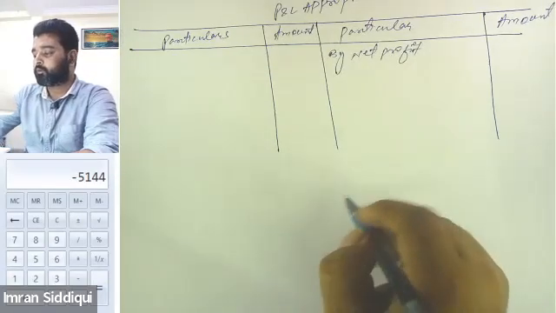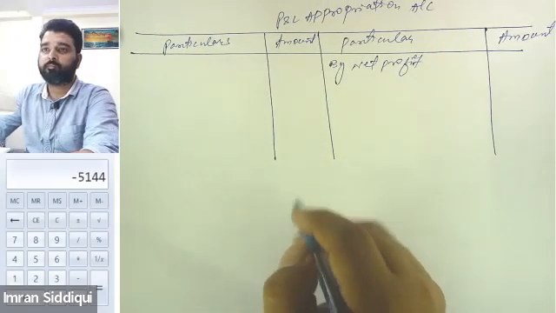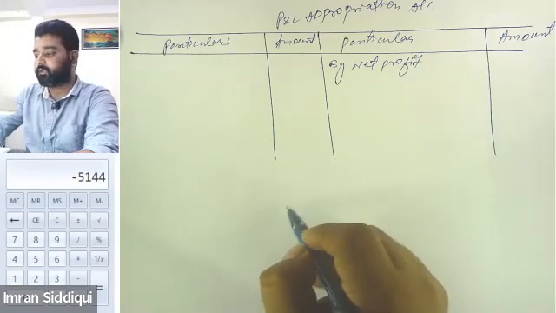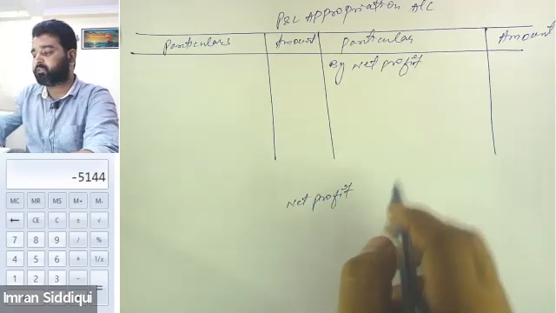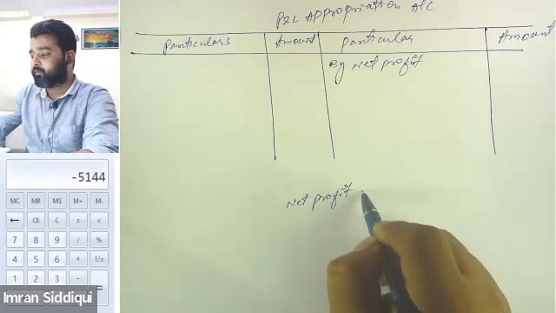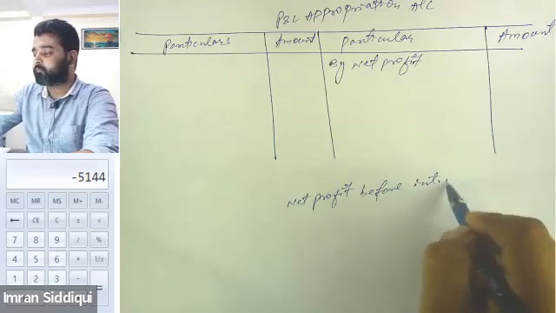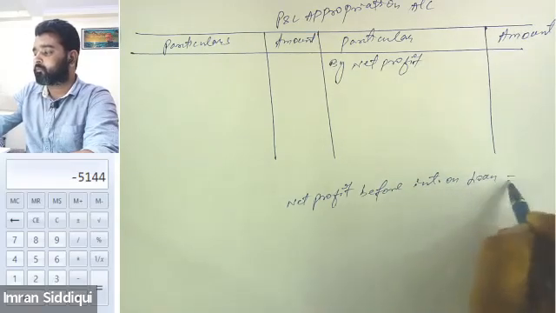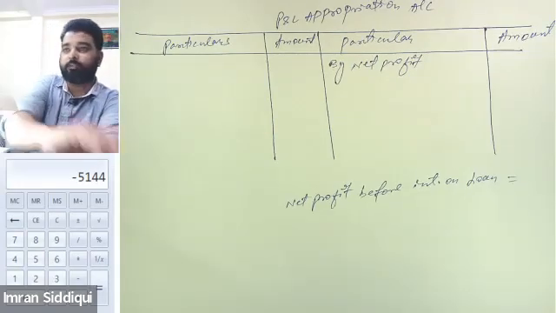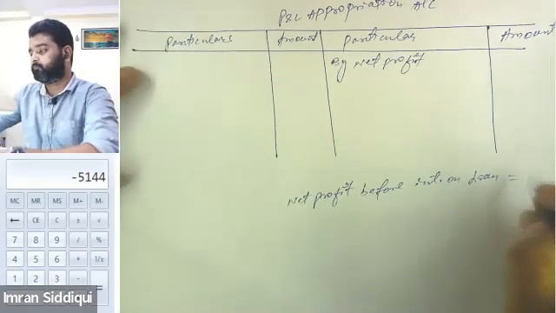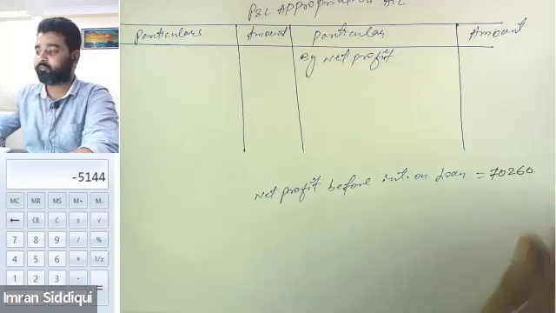Let me show you. The profit given in the question, don't write it down, just try to be attentive and understand. Net profit is given in the question, but this is before interest on loan. 70,260 is the net profit before interest on loan. This is the net profit before payment of the interest on loan.